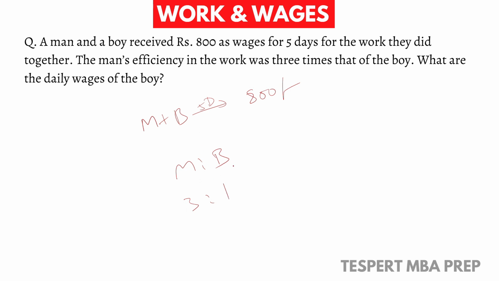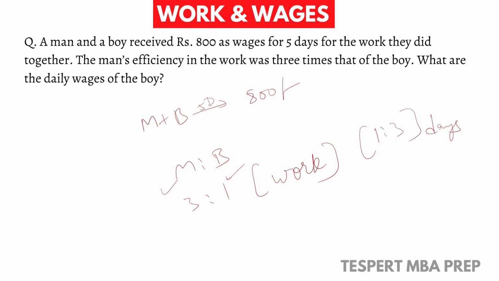So how did we get this? 3:1 is in terms of work, right? We calculated this in terms of work. That means if the boy completes 1 unit of work in a specific time, then the man completes 3 units of work in the same time. Whereas if we calculate the ratio in terms of number of days, the ratio of efficiency of man and boy will be 1:3.